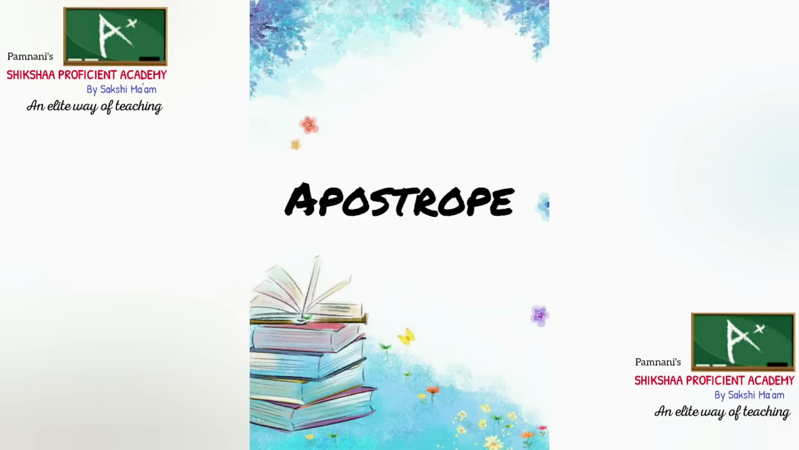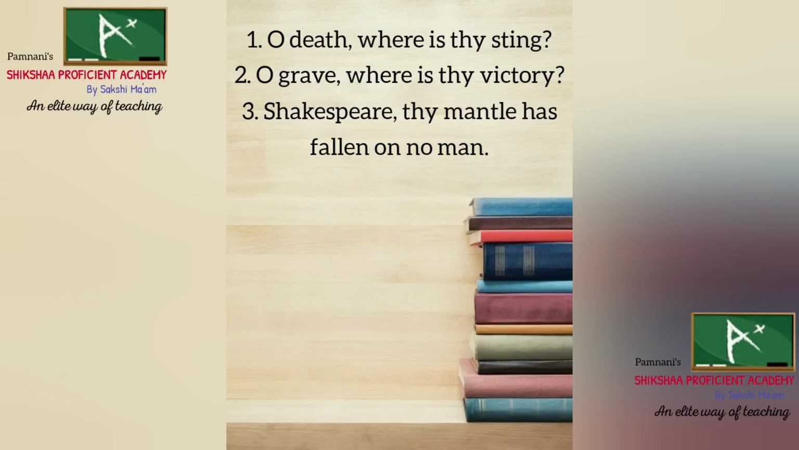Next we have apostrophe. Apostrophe is a figure of speech in which a speaker directly addresses someone or something that is not present or cannot respond in reality. It can be an abstract thing, a non-living thing, or a dead thing. Apostrophe, the figure of speech, should not be confused with apostrophe, the punctuation mark. For example, O death, where is thy sting?